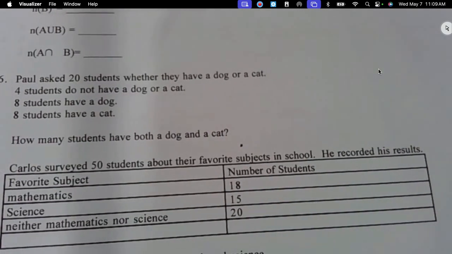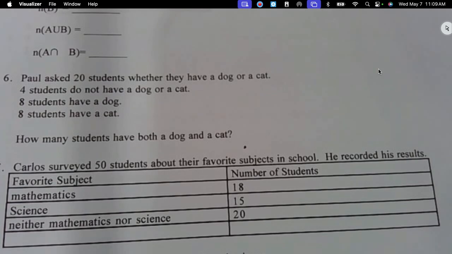Paul asked 20 students if they have a dog or a cat. 4 students do not have a dog or a cat. 8 students have a dog. 8 students have a cat. How many have both a dog and a cat? That's a lot. Okay, that's what I got. I did get this one also because I was thinking that doesn't sound right. Well, let's go back and see.